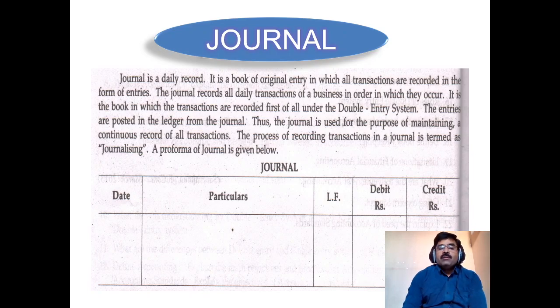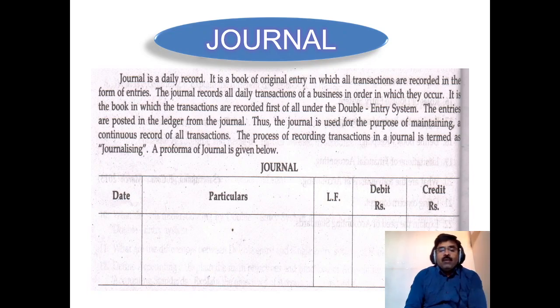The pro forma of journal is given here. This is a five column book. In this one, first one is date, second one is particulars, third column ledger folio, that is the page number in the ledger in which the transaction will be posted. Then debit rupees and the credit rupees.